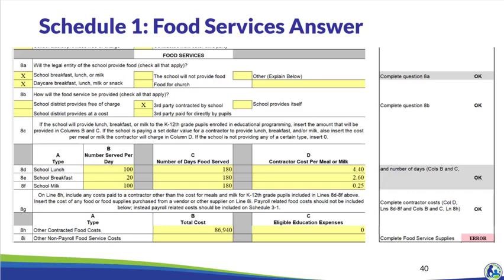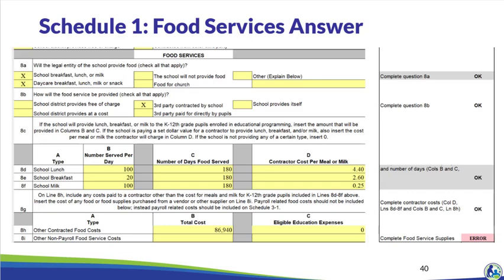Similar to the transportation section, we identified what types of food service will be provided by Holy Love. We then identify how the food will be provided. In this example, a third-party vendor is providing the food and charging Holy Love for each meal or milk. So Holy Love needs to complete columns B, C, and D in lines 8D through 8F. As a reminder, only column B and C in 8D through 8F are completed if the school is providing breakfast, lunch, or milk itself.